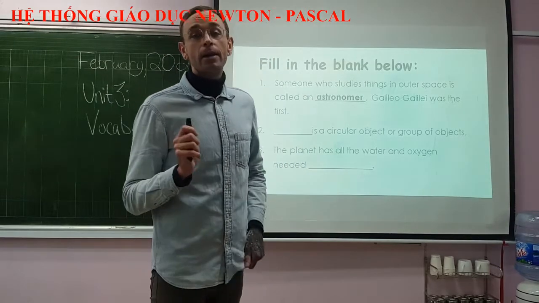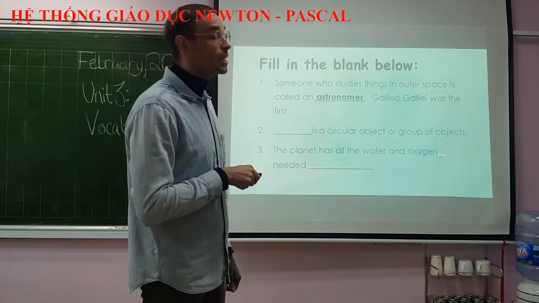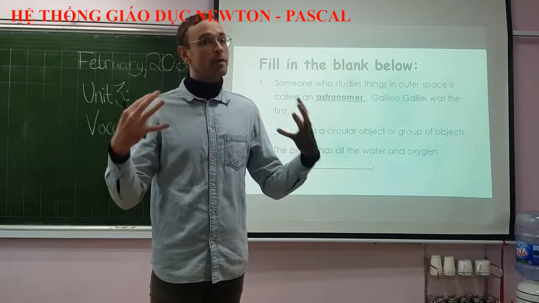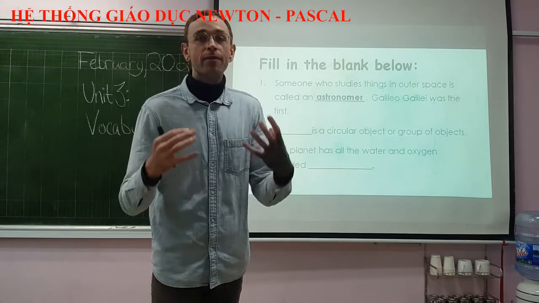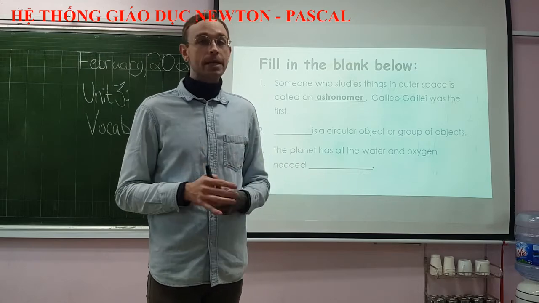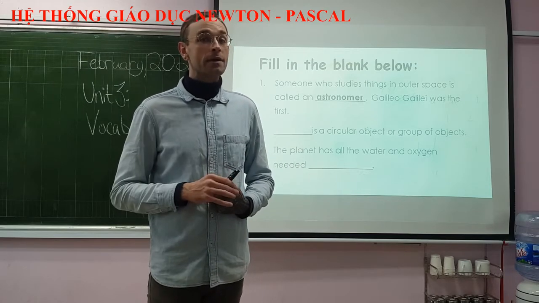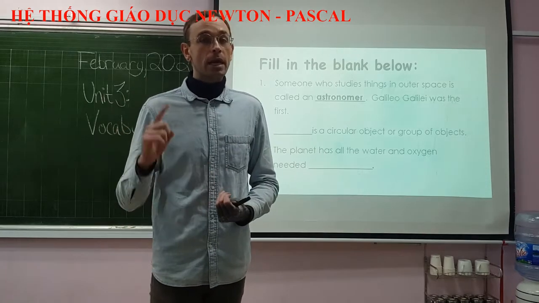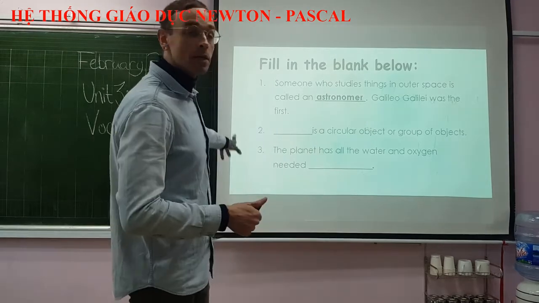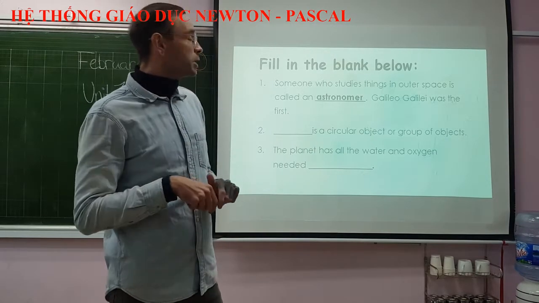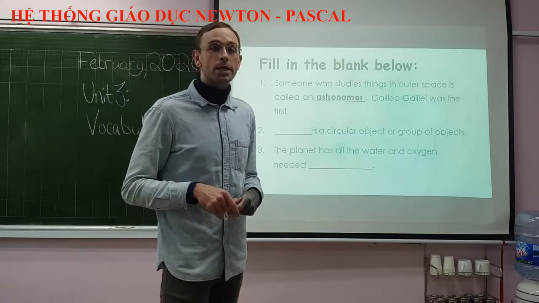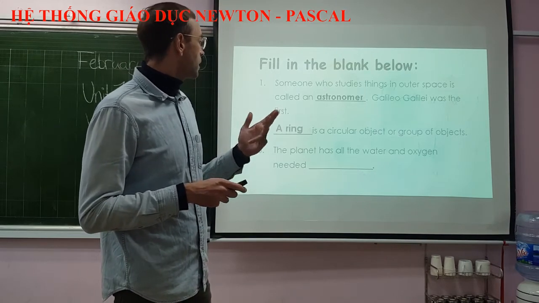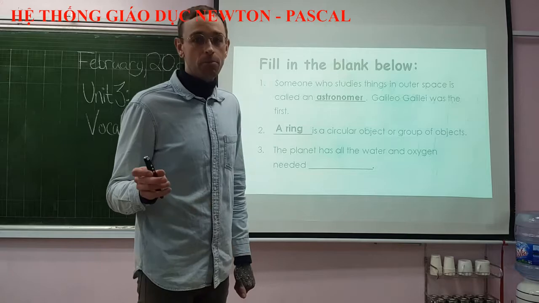And you might not believe it, but he got in a lot of trouble for believing this because it went against what everyone thought, okay? So they felt very threatened and very scared by his new idea. And he got in a lot of trouble for just figuring out that the Earth goes around the sun and not the other way around. Let's look at our next question. Blank is a circular object or group of objects. Well, that's easy, right? A ring is a circular object or a group of objects.